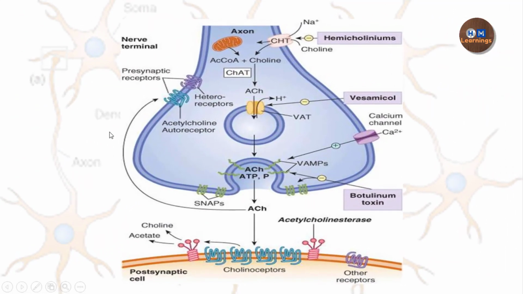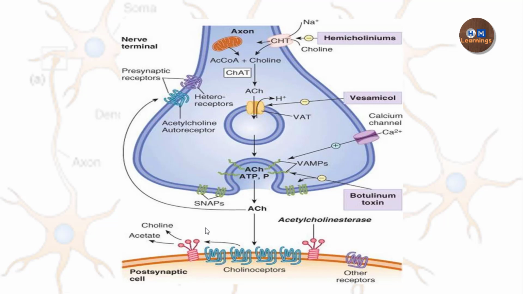This is the diagram which is showing all the steps which are happening in the chemical neurotransmission. This diagram shows acetylcholine as a neurotransmitter. In this, you can see first there is the synthesis of the acetylcholine, and then this acetylcholine is stored inside a vesicle, and when an action potential arrives, there is release of this acetylcholine in the synapse, and then there will be binding of the acetylcholine to the receptor present on the postsynaptic neuron. So we will see in this video what these steps are and how they actually happen.